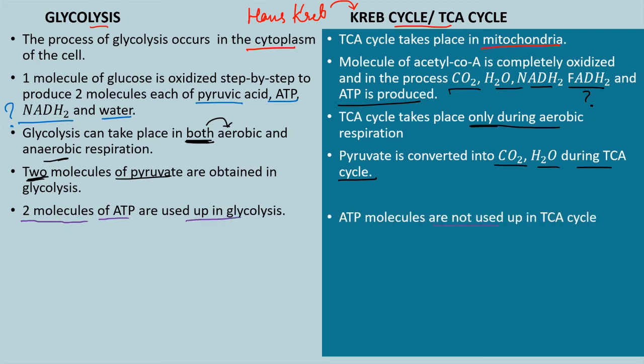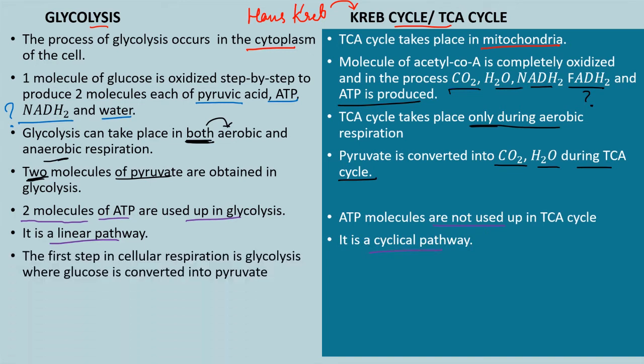Now, glycolysis is a linear pathway, whereas the Krebs cycle or TCA cycle is a cyclical pathway. Alright, the first step in cellular respiration is glycolysis. Alright, this is the first step in cellular respiration where glucose is converted into pyruvate. Now, the TCA cycle is the second step in cellular respiration.